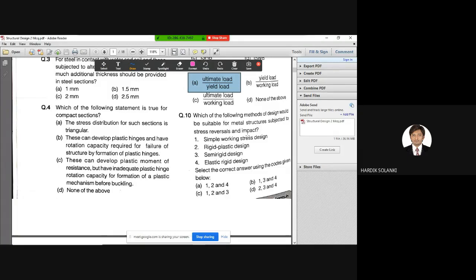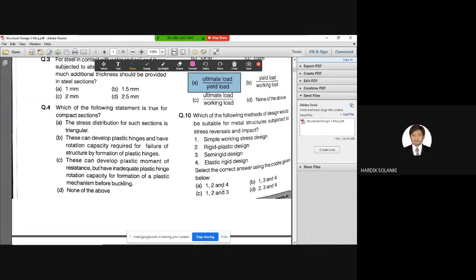Suppose we are designing a member in compression, and during an earthquake the compression force is reversed to tensile force for a certain period of time. This is called stress reversal. So it is designed for compression, but the compression has turned into tension due to lateral movement, due to earthquake or wind or impact. For those types of metal structures, which method is suitable?